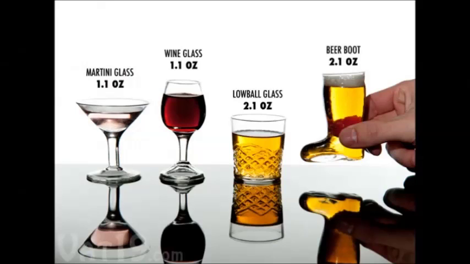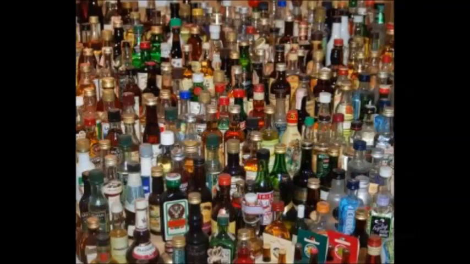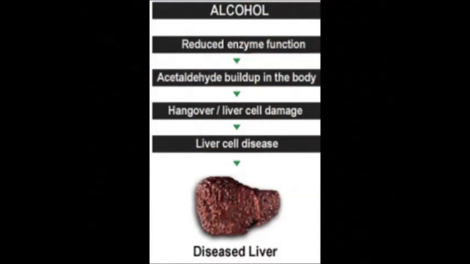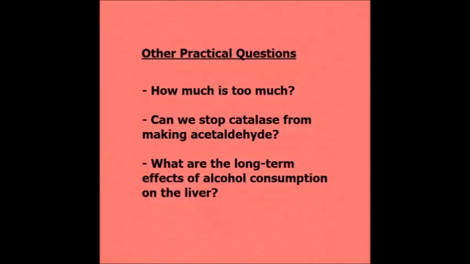Little alcohol consumption, as seen, will not be too harmful as your body can break down small amounts of ethanol fairly quickly. Increased consumption, however, will take far longer to break down. This large buildup of the toxin and carcinogen acetaldehyde can lead to the inhibition of proteins and enzymes in the liver, causing alcoholic liver disease or even liver cancer. Now that we are better informed about the hazards of alcohol consumption, we can dig deeper into the topic, asking questions such as how much alcohol is too much before severe health effects? Can we disable catalase from producing acetaldehyde? And what are the long-term effects of alcohol consumption on the liver on a molecular scale?